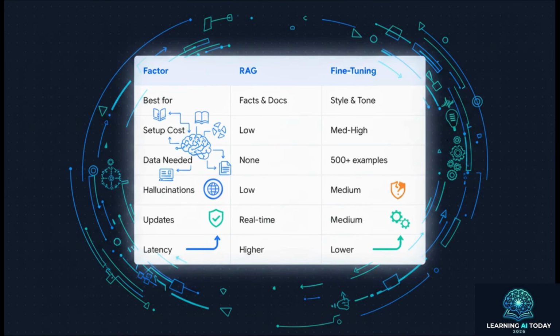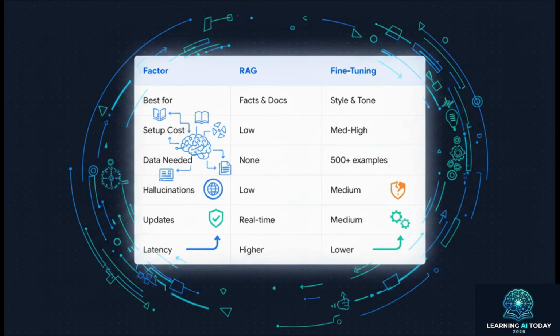For setup cost, RAG is pretty low. We're talking hours. Fine-tuning is medium to high, usually taking a few days. Training data? You don't need any for RAG. Fine-tuning needs anywhere from 500 to tens of thousands of examples. When it comes to hallucination risk, RAG is low because it's grounded directly in your docs. Fine-tuning is still medium risk because it doesn't have live data access. For knowledge updates, RAG is instant and real-time, whereas fine-tuning requires a full retrain to learn a single new fact.